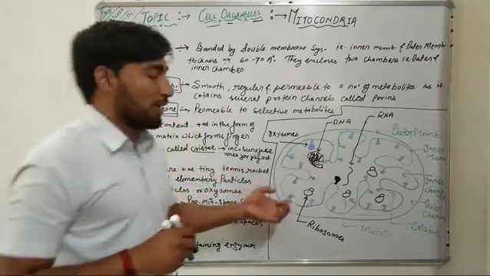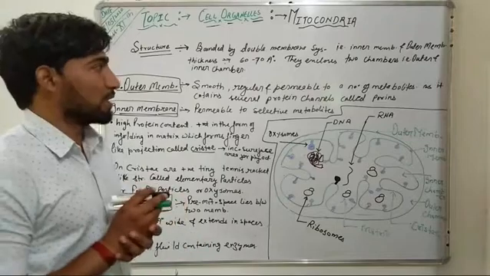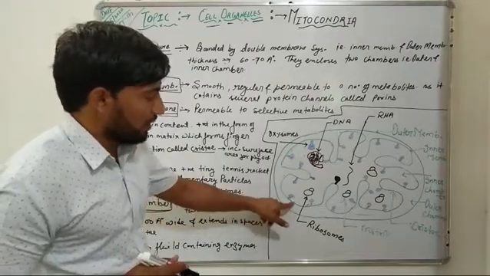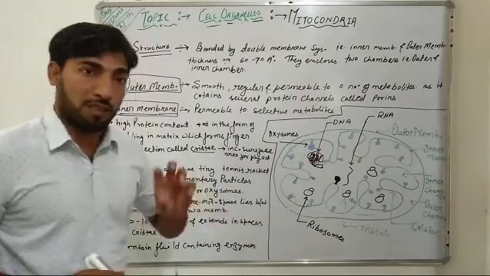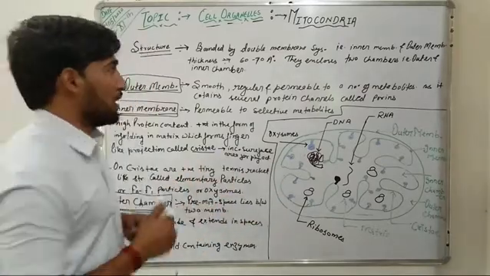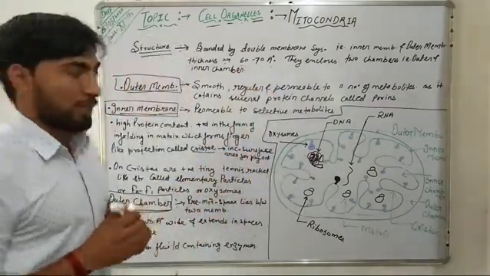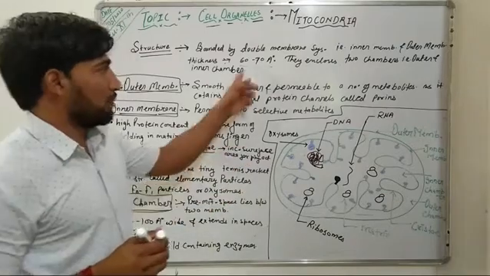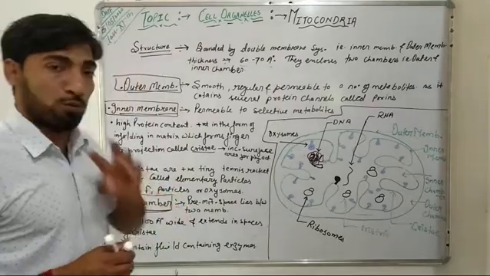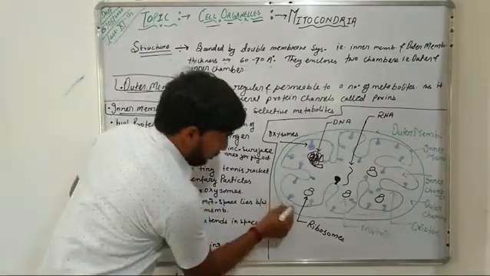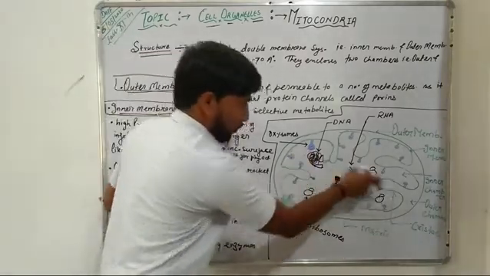Now coming to the structure of this mitochondria. As I have already told, it is bounded by a double membrane system, that is an outer membrane and an inner membrane, and the thickness of both membranes is near about 60 to 70 angstrom. These two membranes enclose two chambers, the outer chamber and the inner chamber.